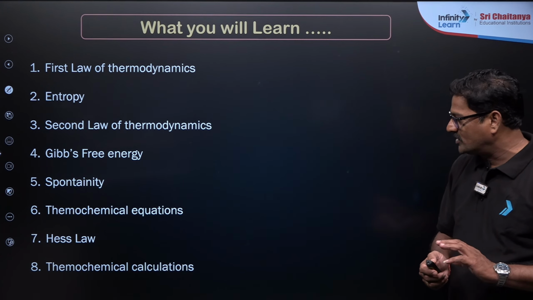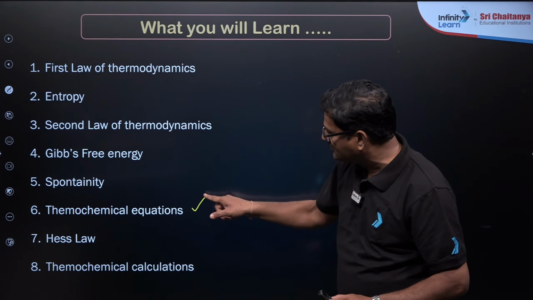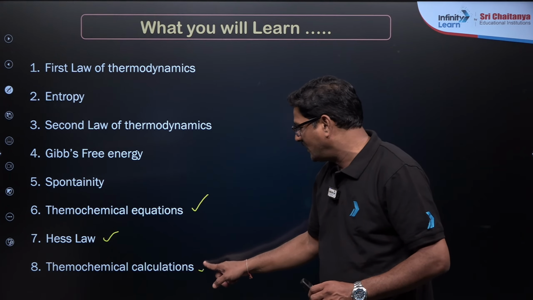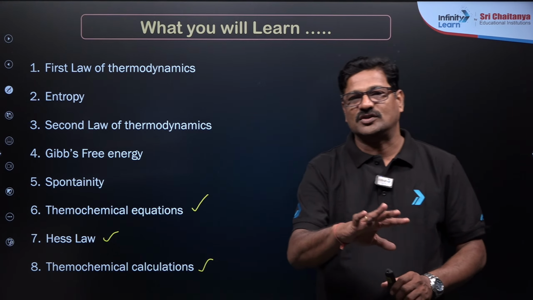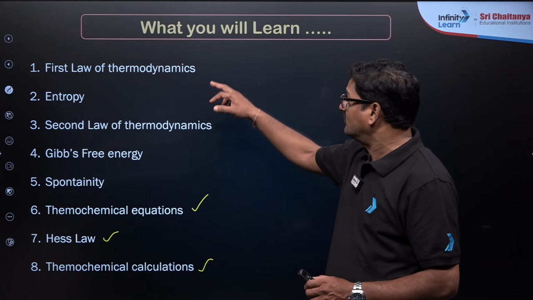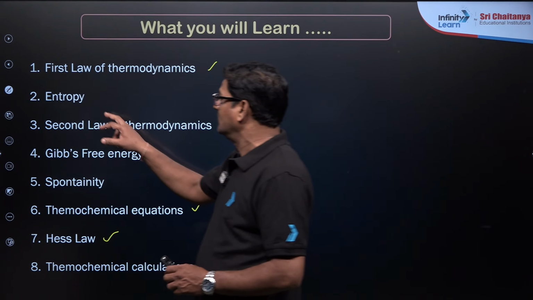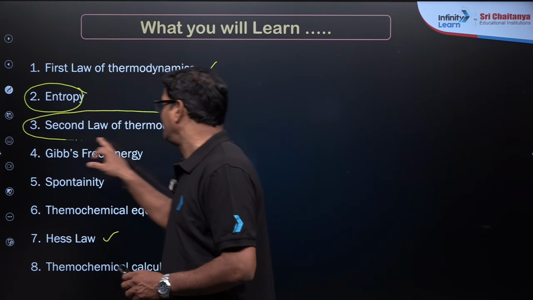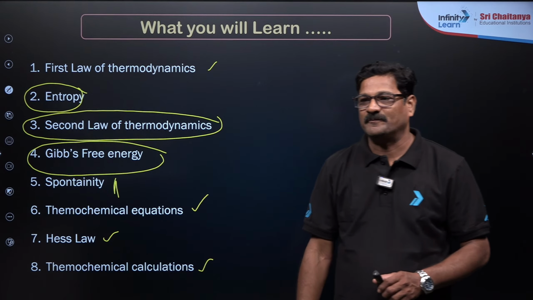Among these, thermochemical equations, Hess law as well as thermochemical calculations, 3 are completed in the previous classes. I just want to take this topic into 3 to 4 sessions and this is the third session. In the first session we completed thermodynamics. Now I want to focus more on entropy in today's class, and second law of thermodynamics and Gibbs free energy change and the spontaneity.